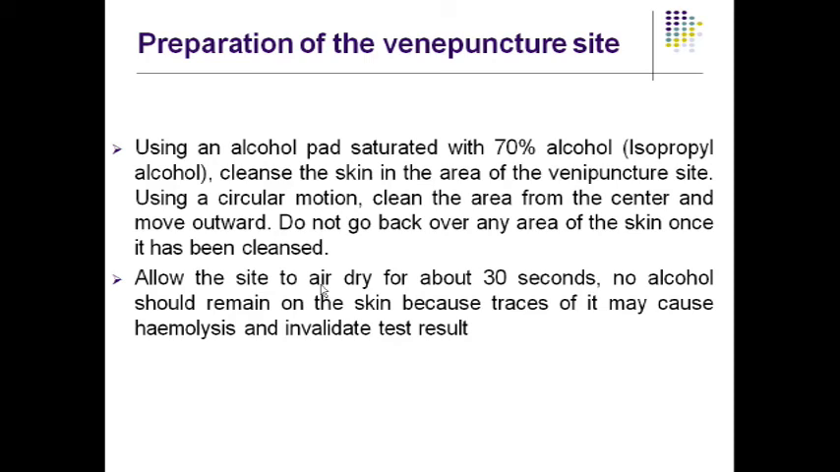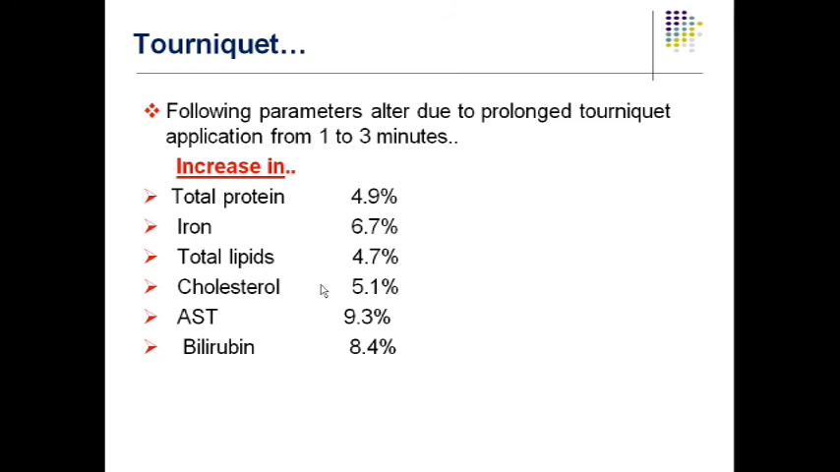The following parameters will alter due to prolonged tourniquet application from 1 to 3 minutes. The tourniquet has to be applied for less than 1 minute. Suppose someone who is not expert in sample collection has tied the tourniquet for 3 minutes and taken the sample. After that, there may be elevation of total protein, iron, then total lipids, cholesterol, AST. A larger impact is there on these parameters because of the small mistake that you have done at your level. So it can cause false elevation of these parameters.